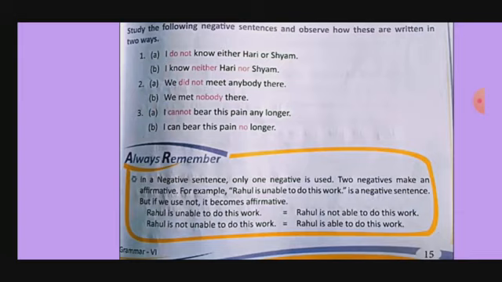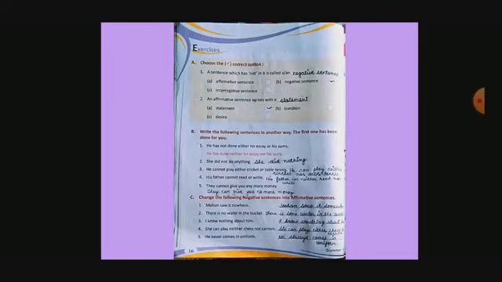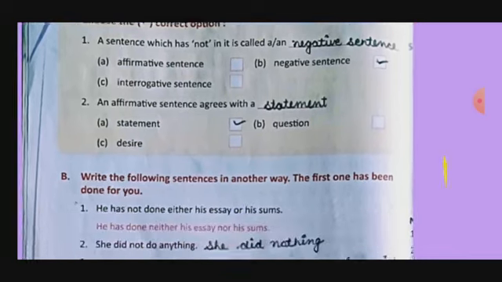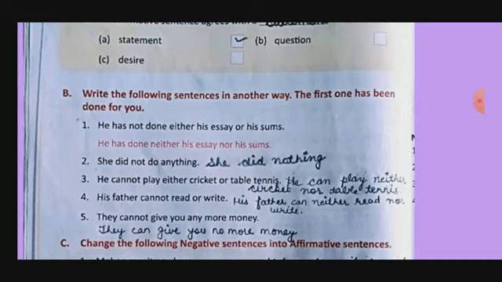So this is another format to change positive into negative and negative into positive. I mean to say affirmative. Now here we will do the exercise. On page number 16, choose the correct option. A sentence which has not in it is called a negative sentence. So it is a negative sentence. Then an affirmative sentence agrees with a statement. Okay. Now the next thing: write the following sentences in another way. The first one has been done for you.